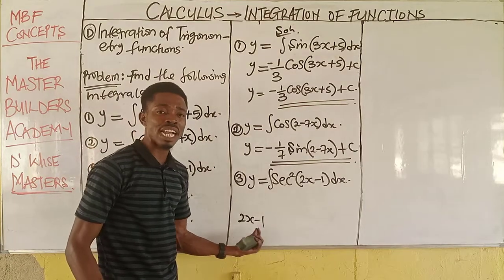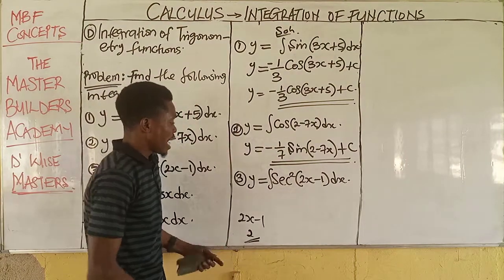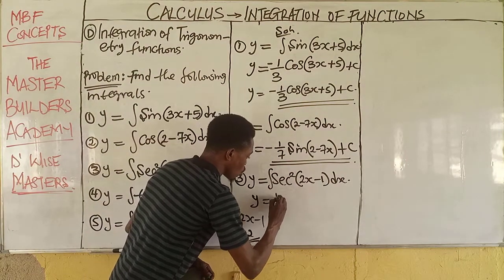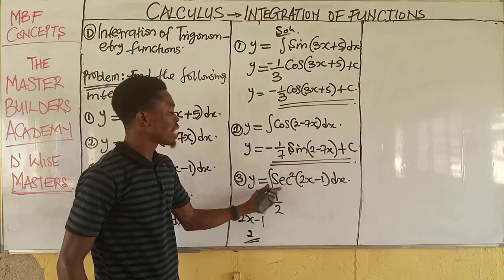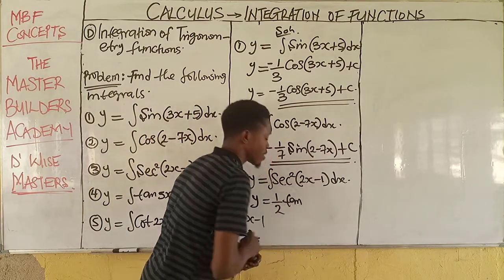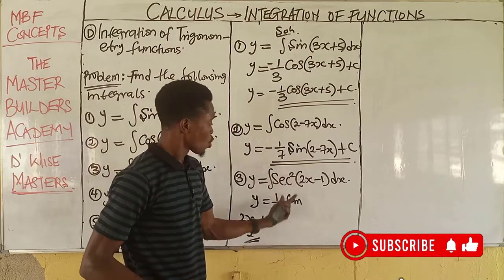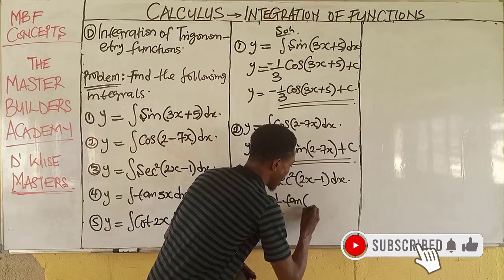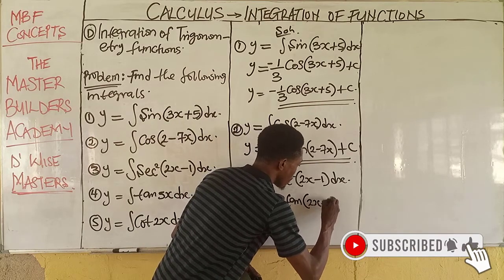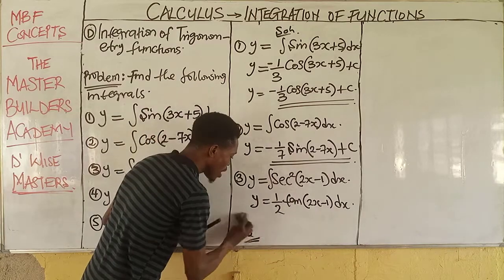When I differentiate 2x - 1 with respect to x, I have 2. All I need to do is y = 1/2. When you integrate sec squared x, you have tan x. So when I integrate this now, I will have tan of the angle. This is as simple as this.